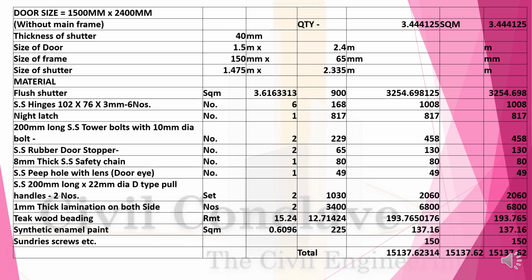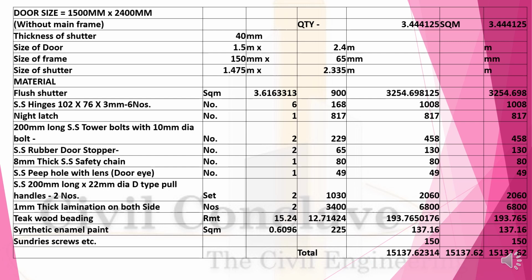SS hinges 6 numbers at the rate of 168 is 1008 rupees. Night latch 817 rupees. Tower bolts 2 numbers at the rate of 229 will be 458. Rubber door stopper 2 numbers at the rate of 65 will be 130. Safety chain 1 number at the rate of 80 will be 80. Peepholes, that is the door eye, will be at the rate of 49 rupees.